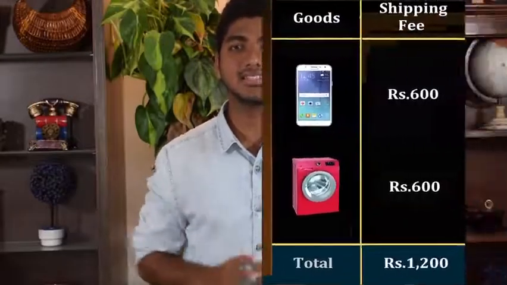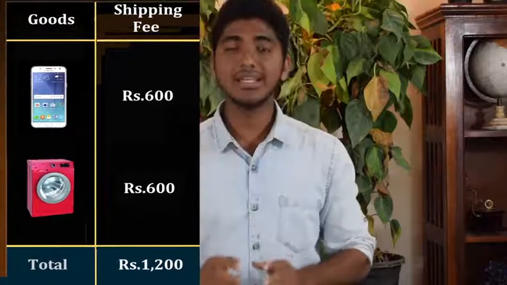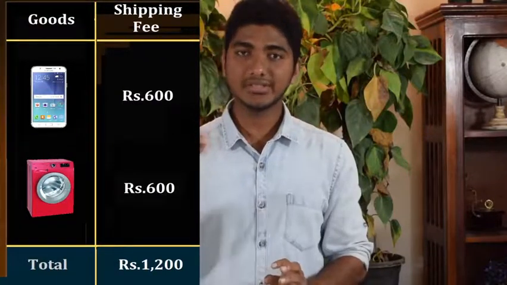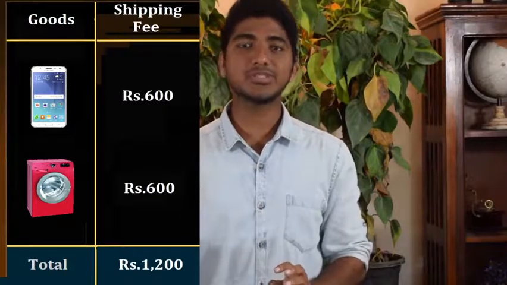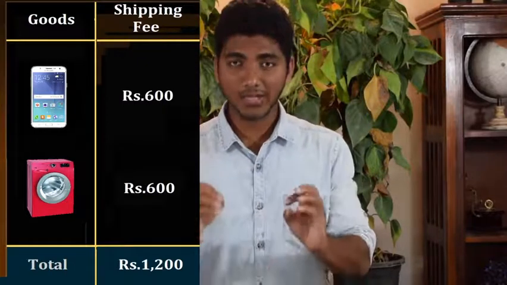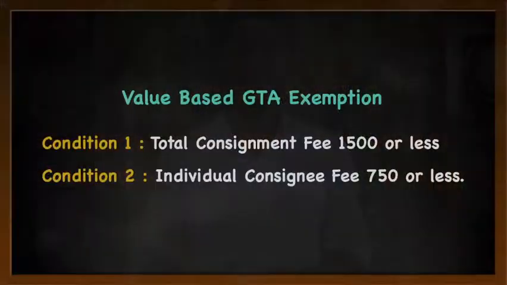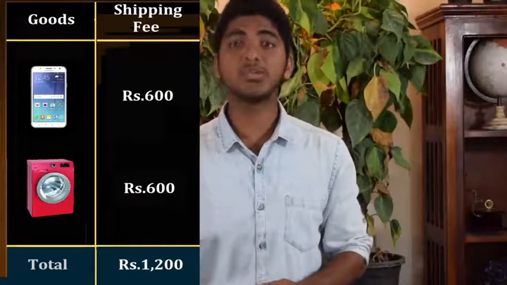Let us take the third scenario, where the consignment fees charged for the mobile is also 600 and consignment fees charged for the washing machine is also 600. Now what is the total consignment fees? It is 1200, which is lesser than 1500. So there is exemption. But you will again see individual consignment value. Both are less than 750 rupees. So entire 1200 is exempt from GST.